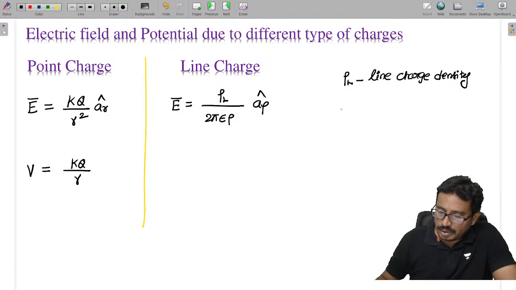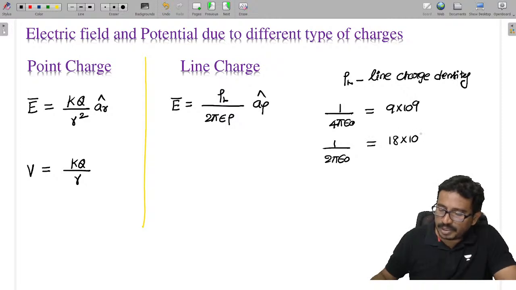And as we know, the value of 1 by 4 pi epsilon naught is 9 into 10 power 9. So 1 by 2 pi epsilon naught is 18 into 10 power 9.